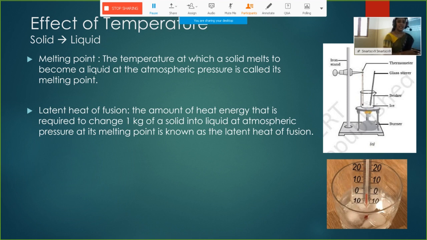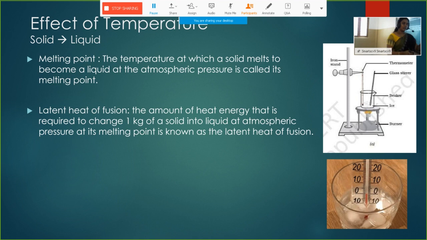Ice will start to melt. The temperature at which ice starts melting is called its melting point. The temperature at which ice will start to melt is called its melting point. The melting point of ice is 0 degrees Celsius.